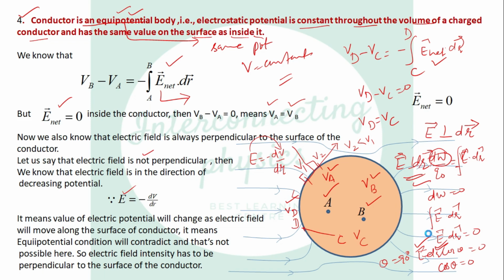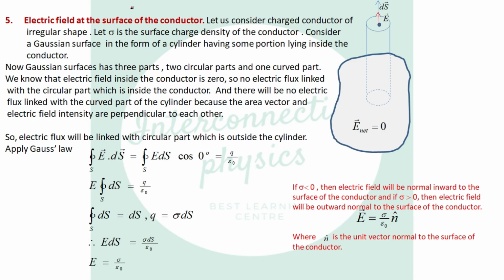So let us discuss next the electric field at the surface of the conductor. What is the value of electric field? Because electric field inside the conductor is 0, charge resides only on the surface of the conductor. Then what will be the value? Let us consider a conductor of any shape. Let sigma be its surface charge density. Let us consider a Gaussian surface in the form of a cylinder, whose some portion is inside the conductor and some portion is outside the conductor.